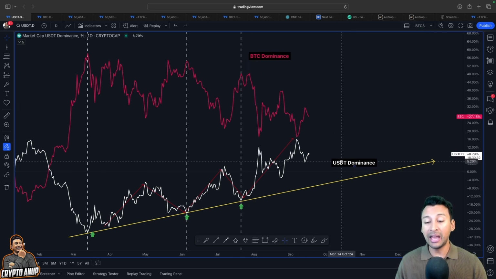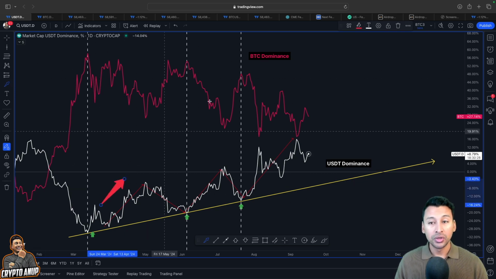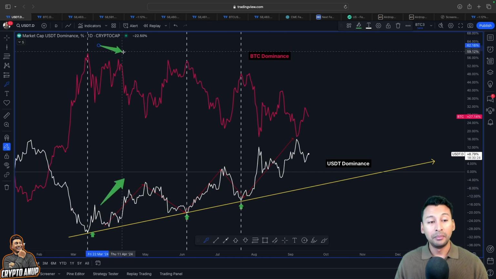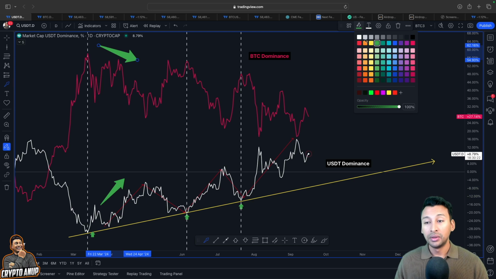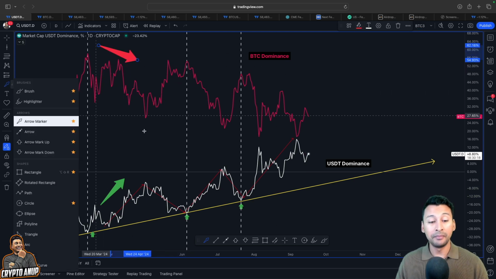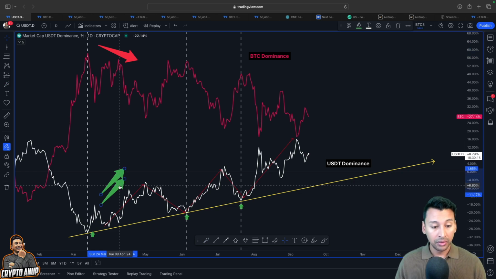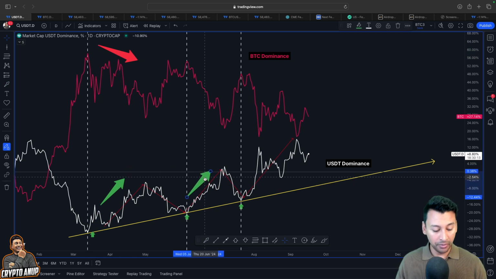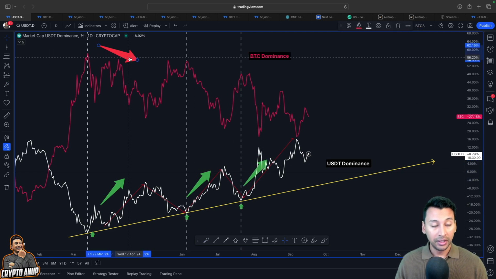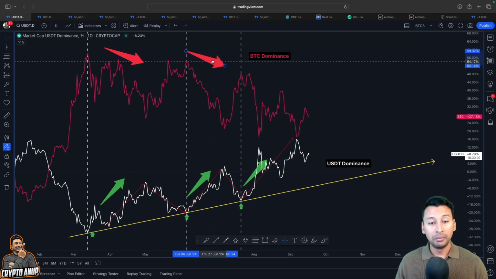Whenever we have seen USDT dominance showing strength, that is when we have seen Bitcoin dominance showing weakness each and every time. You can see, a bullish move in USDT dominance has resulted in a bearish move in Bitcoin price action and even the dominance, right?